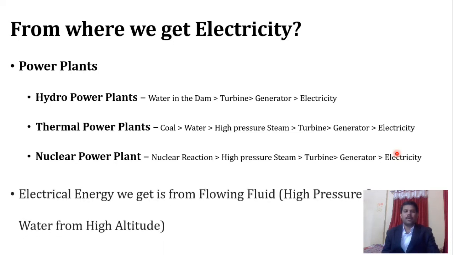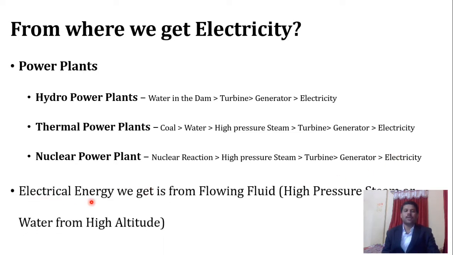So we can come up with some sort of conclusion that the electrical energy we are getting is from flowing fluid. That flowing fluid may be high pressure steam or water from high altitude. So these are very essential things.